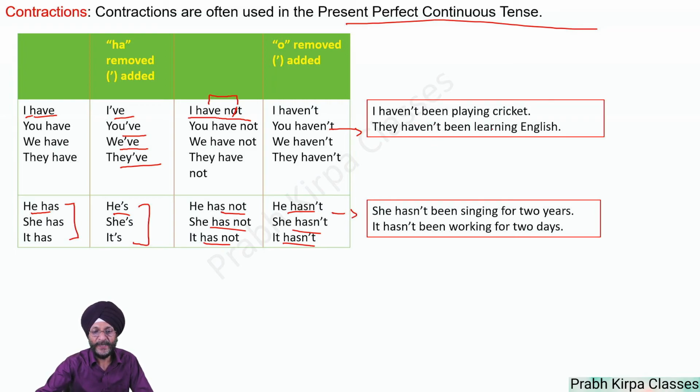I haven't been playing cricket. They haven't been learning English. She hasn't been singing for 2 years. It hasn't been working for 2 days.